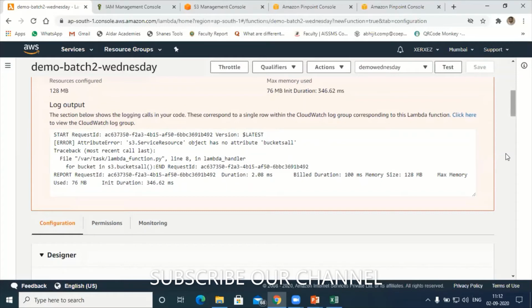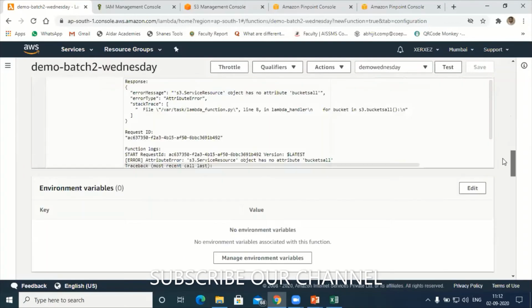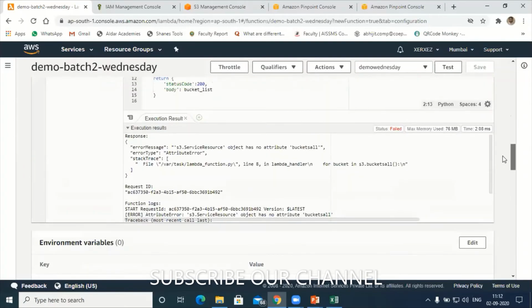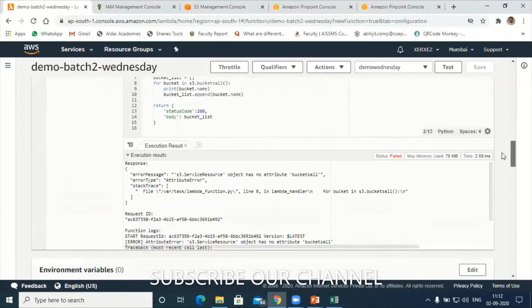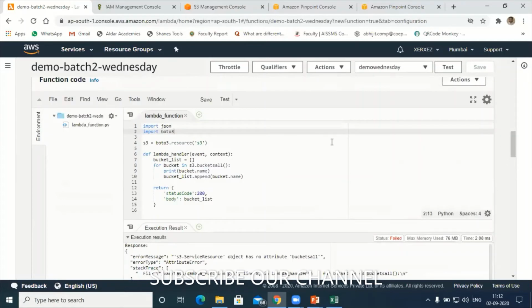Let's go to the program, in line 8, buckets all. Let me check. It should be buckets dot all, I guess.